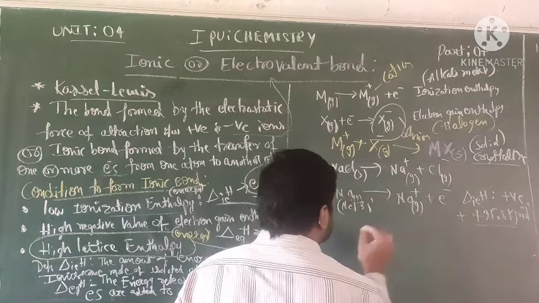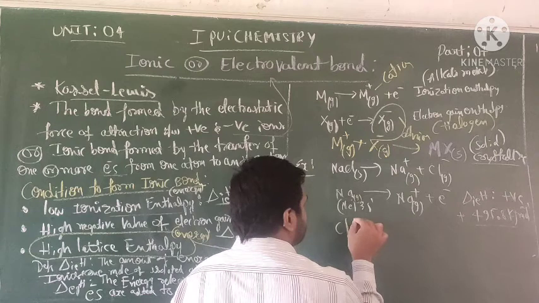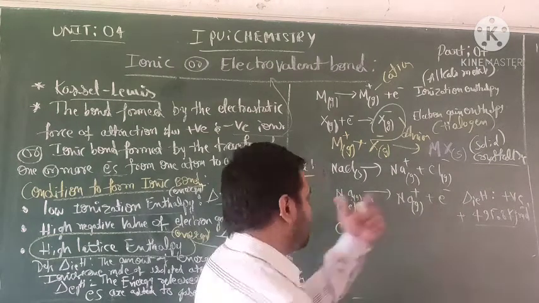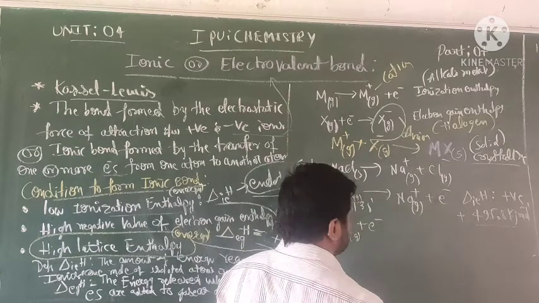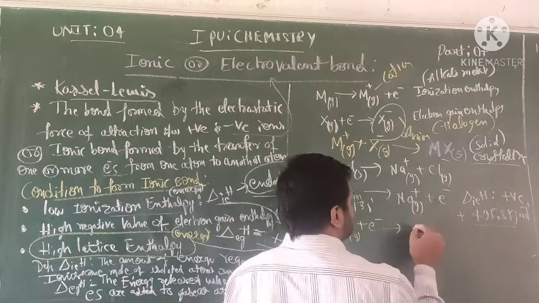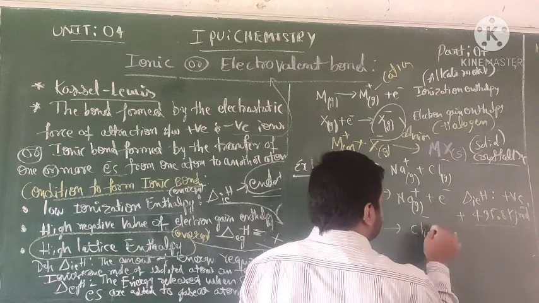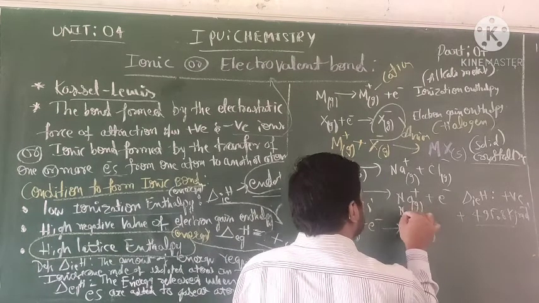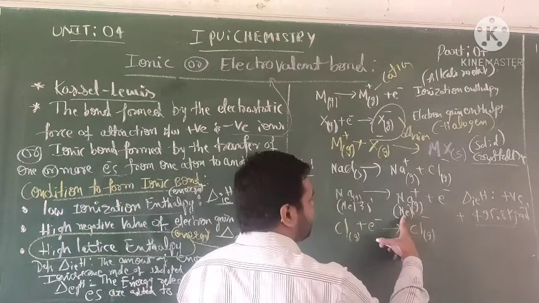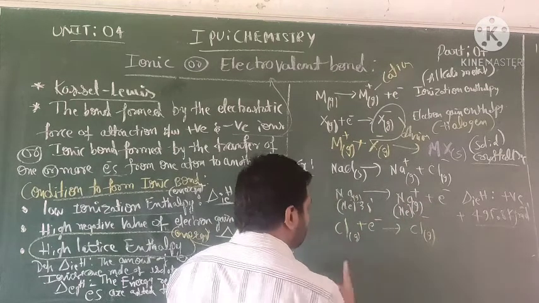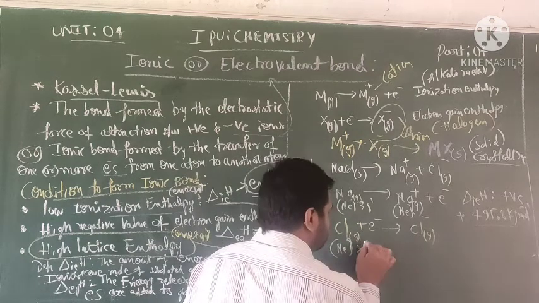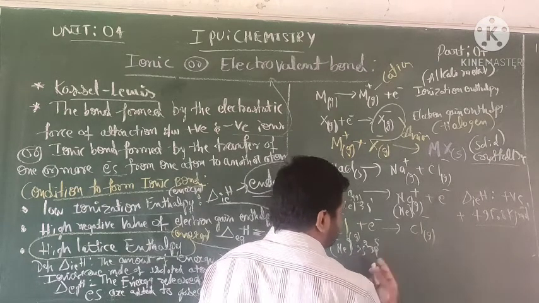Now Cl, a neutral atom, is added one electron to form Cl minus. This should have a neon electron configuration. What about chlorine? Chlorine is neon 3s2 3p5.